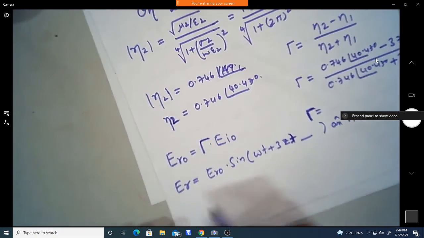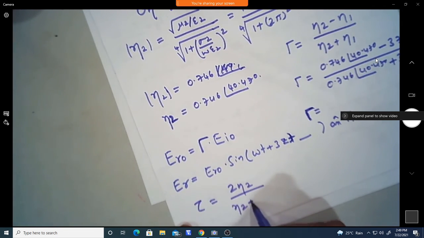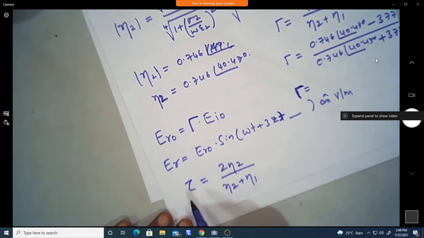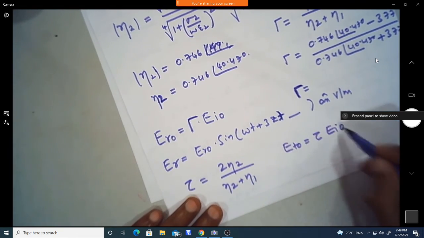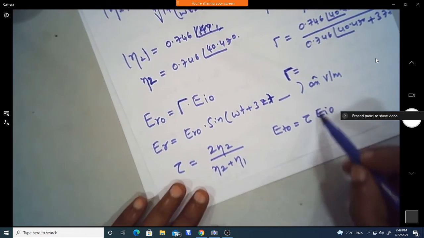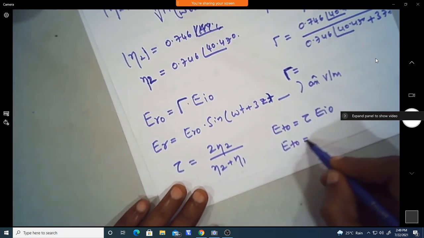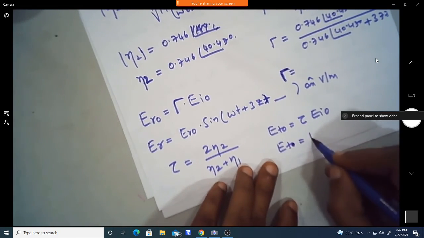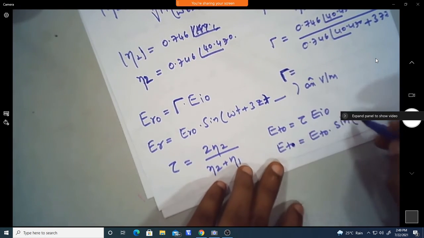Similarly we can find the transmission coefficient, that is 2 eta 2 by eta 2 plus eta 1. Once we find this, we can put the transmitted magnitude Et naught equal to tau times Ei naught. Then we can write Et, the transmitted wave, which is nothing but Et naught into sine of omega t plus beta z, and the angle whatever we get.